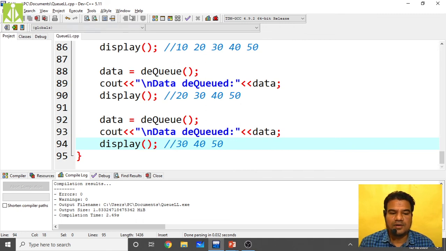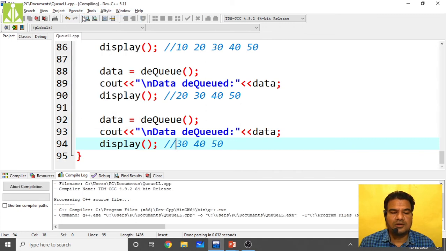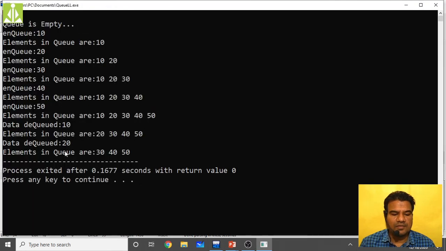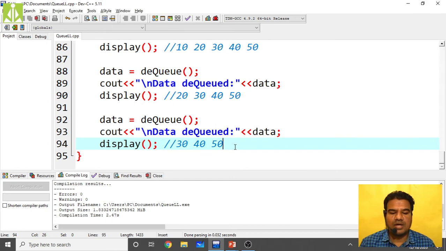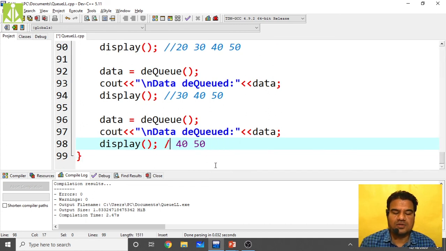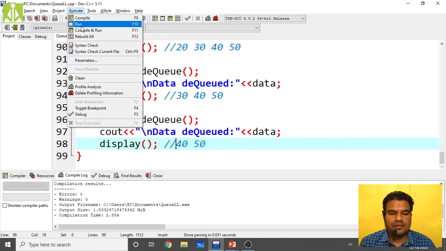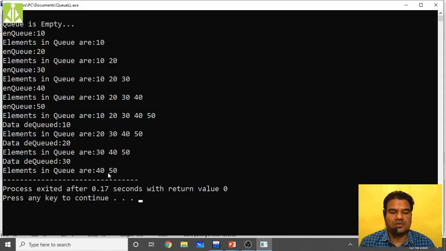Quickly see that one. Compilation successful, run, see. 20 got dequeued, previously 10 got dequeued, now 20 got dequeued, we are getting 30, 40, 50 only. One more time. Here this 30 will also be deleted, and you will get only 40 and 50. See, compile, run, check this one. You got only 40 and 50.